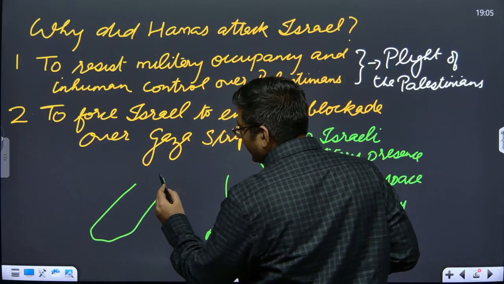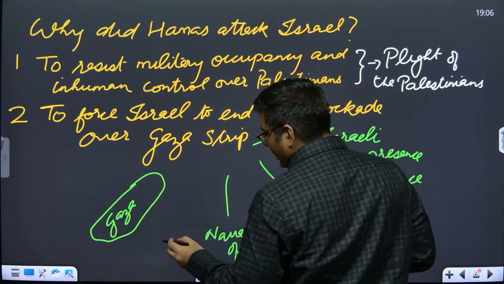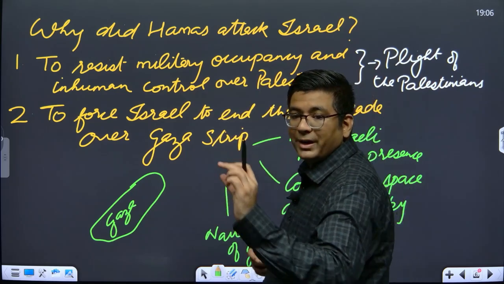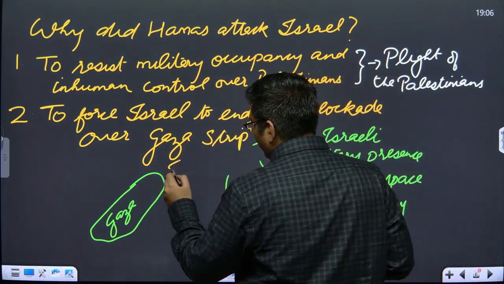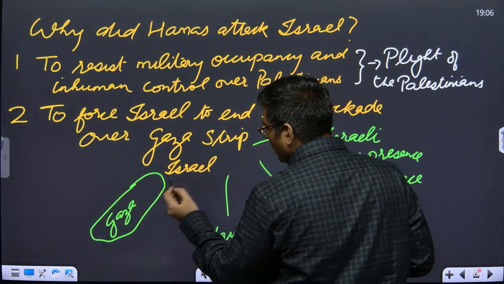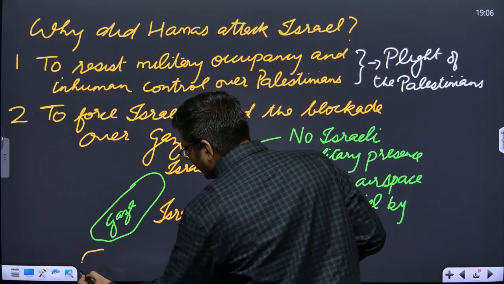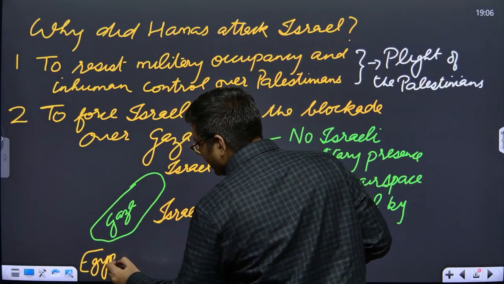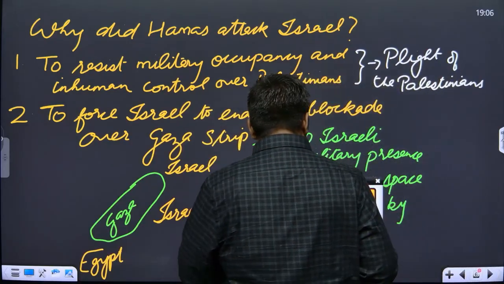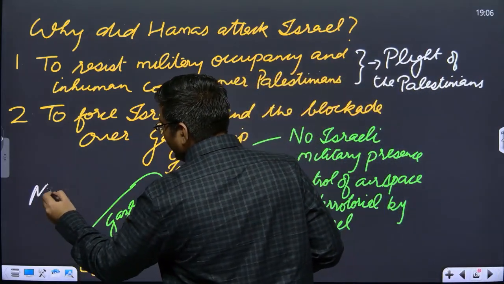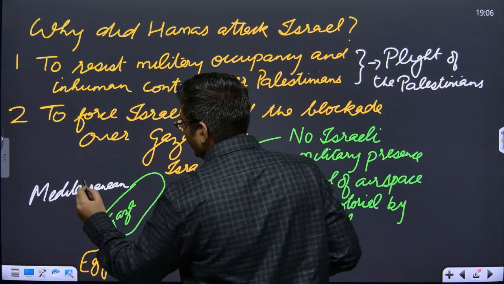Okay, so this is basically the Gaza Strip. It is called a strip because it looks like a strip. On the north of Gaza, we have Israel. On the east of Gaza, we have Israel. On the south of Gaza, we have Egypt. And then on the west of Gaza, what do we have? We have the Mediterranean coast or the Mediterranean Sea.